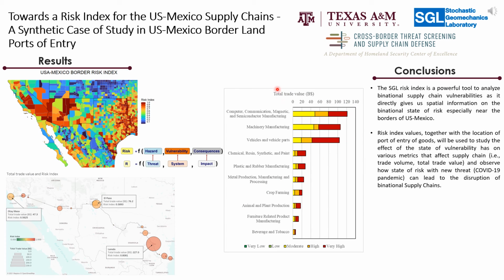The SGL risk index is a powerful tool to analyze binational supply chain vulnerabilities, and risk index values, together with the location of ports of entry, can be used to study the effect that the state of vulnerability has on various metrics that affect supply chains.